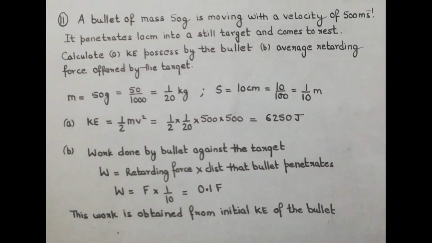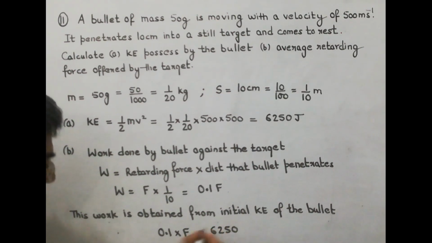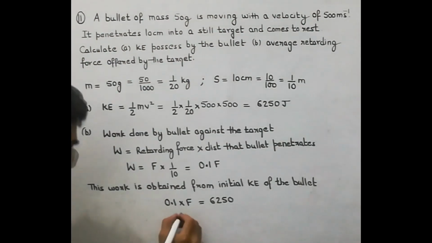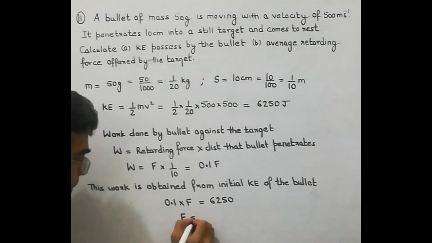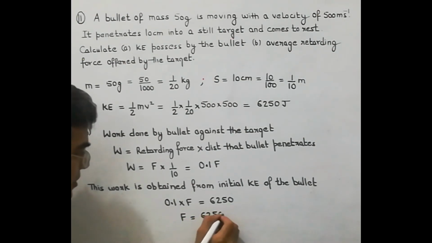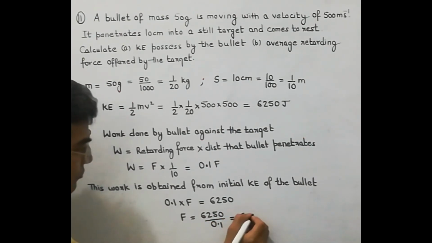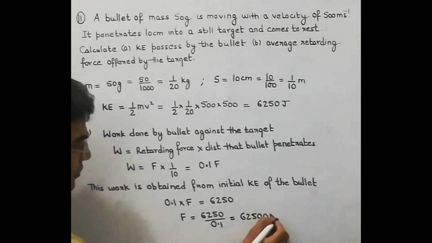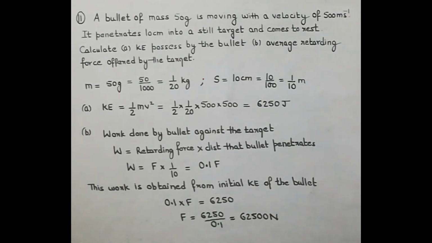So we are going to equate these two. So 0.1 into F, this work is obtained from kinetic energy 6250. So here F is equal to 6250 upon 0.1, that is 62500 Newton. So this will be the retarding force of the bullet.